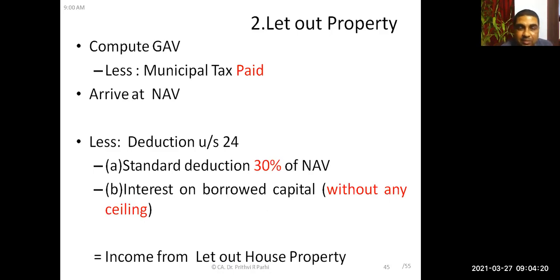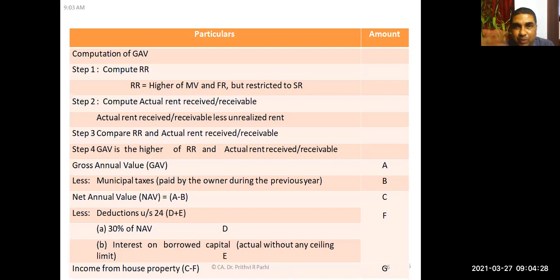Did you understand this? Yes, sir. Okay, now let me summarize once again. For a let out house property, what you have to do? First, compute gross annual value. For that, compute reasonable rent. What is reasonable rent? Higher of municipal valuation or fair rent, but it is restricted to standard rent. We have done the question earlier. Okay, you can compute reasonable rent.